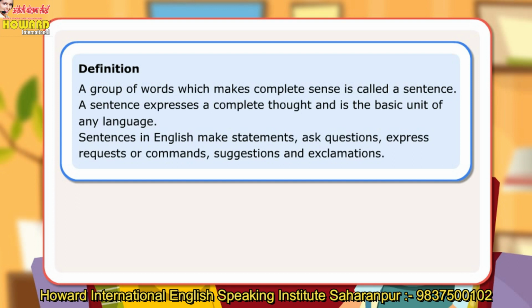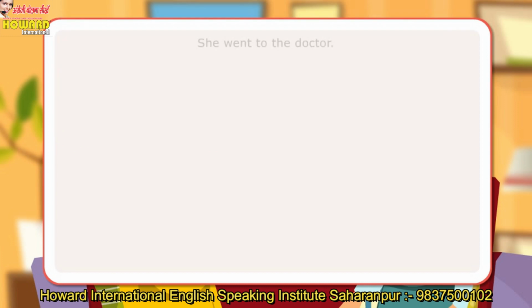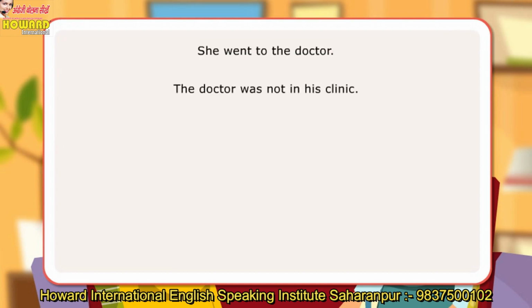Let us look at some rules of sentence formation in English. The first letter of any new sentence is always capital. She went to the doctor. The doctor was not in his clinic. There is always a punctuation mark at the end of a sentence. I'm going to school.